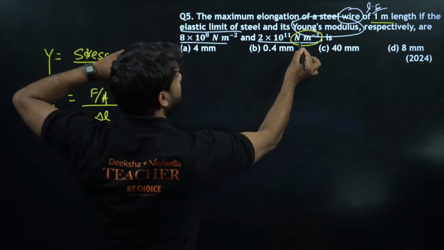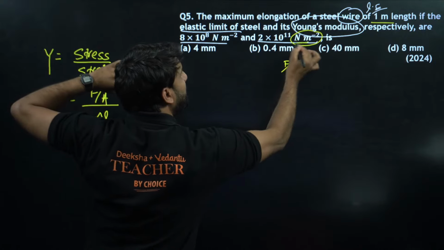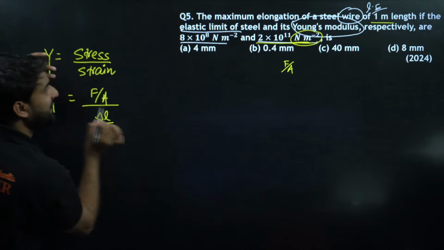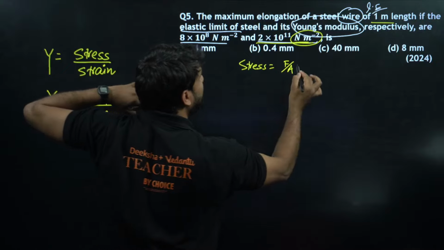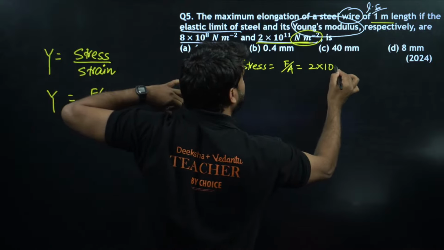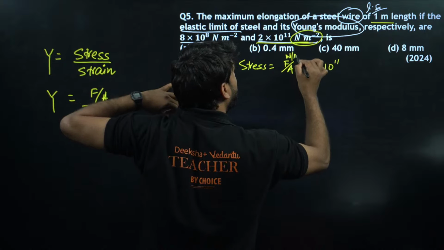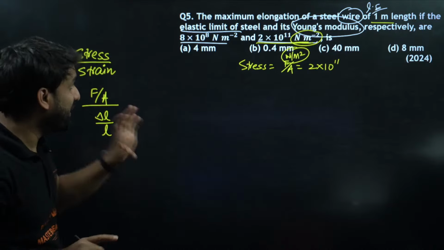And Newton per meter square means force divided by area, force per unit area. It means that this is a stress. Stress is directly given to you here, 2 into 10 to power 11. Because of the Newton per meter square unit, you can also go through units, my dear champion, right?